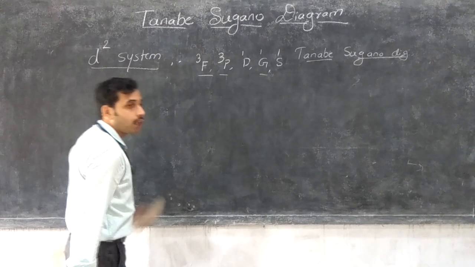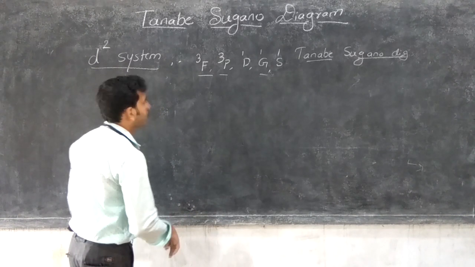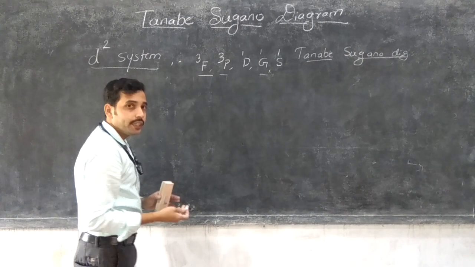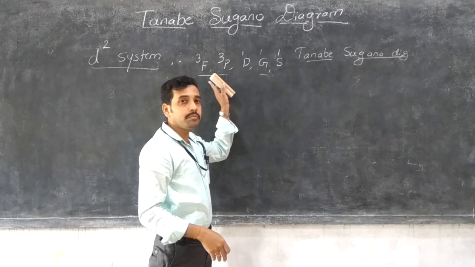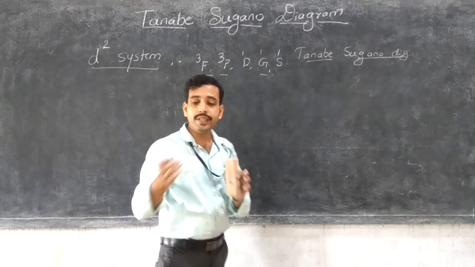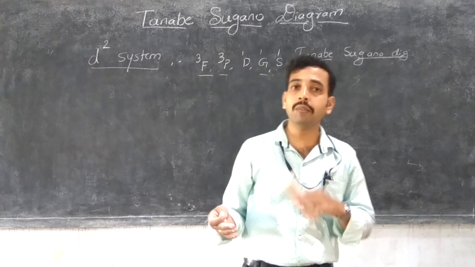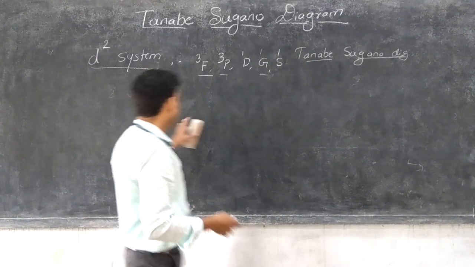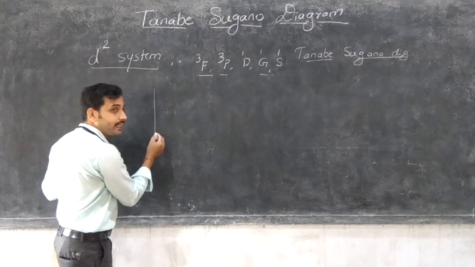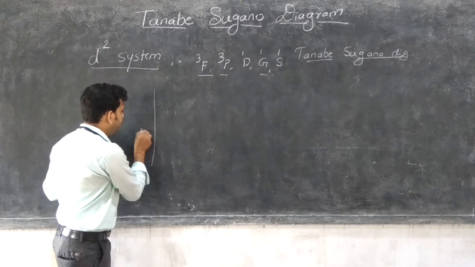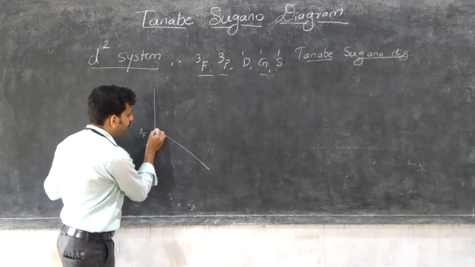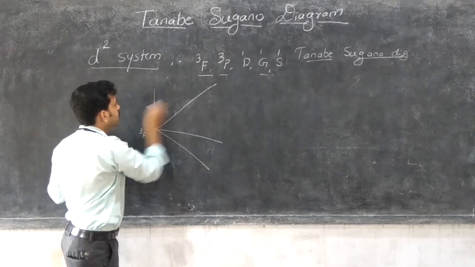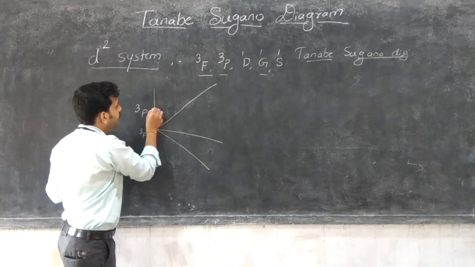First I will show the Orgel diagram compared with the Tanabe-Sugano diagram. In the Orgel diagram, the D2 system involves the F Orgel diagram. In the F Orgel diagram, D2 and D7 are in the right half and D3 and D8 in the left half. That's why on the right half of the Orgel diagram it is a 3F term, and also having the 3P term.